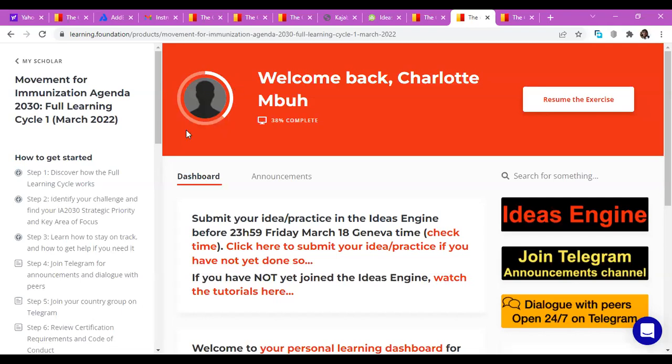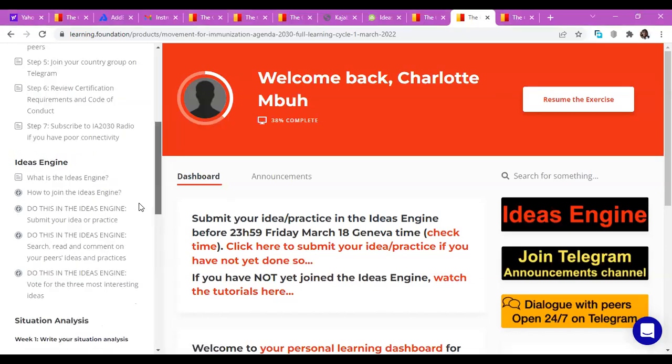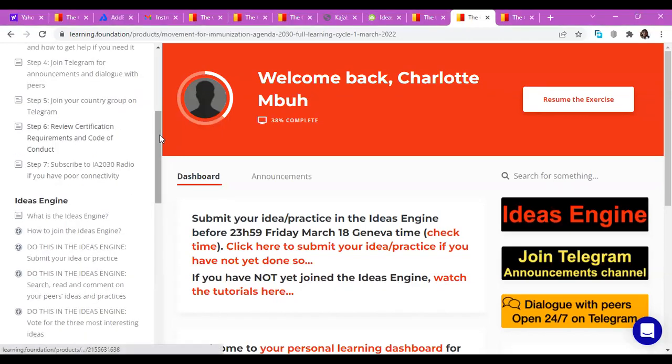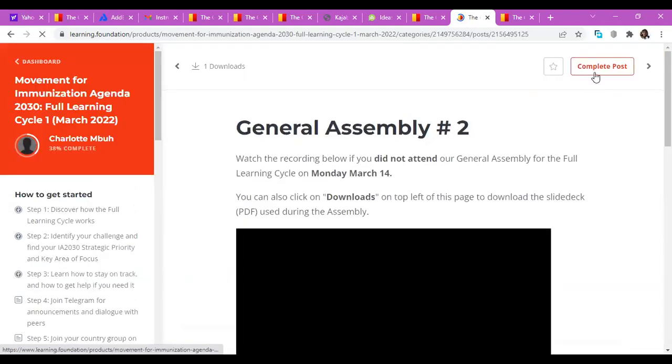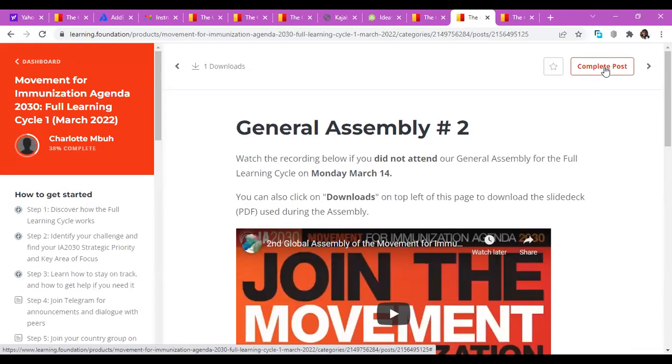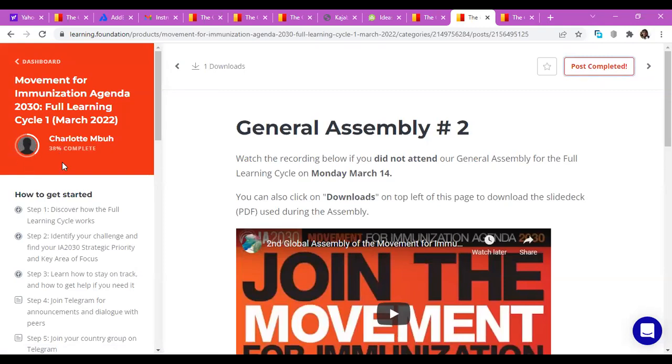So it's important that you access this space. You go through step by step all of the different activities. You go through them starting from step 1 up to the end. And once you have completed an activity, there is one step you should not forget. You should not forget to click on complete post. It is by clicking on complete post that you are marking your progress.